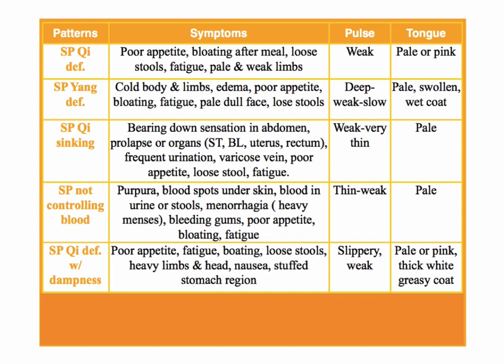So again, which one came first? Dampness created spleen Qi deficiency if we eat a lot of damp food, which depletes our digestive system, or there was spleen Qi deficiency, which wasn't able to transform, transport and metabolize the water, and now there is dampness. So the person has the spleen Qi deficiency symptoms like poor appetite, specifically in the morning, loose stools, fatigue, right? That's just the same, plus the dampness.